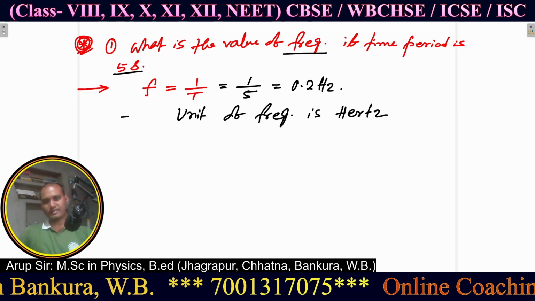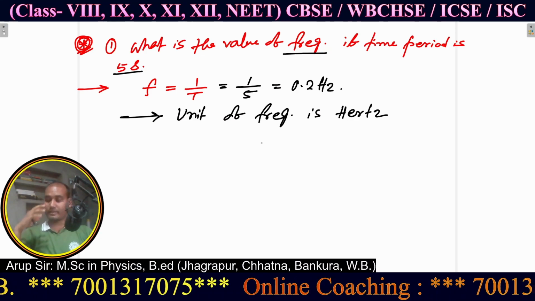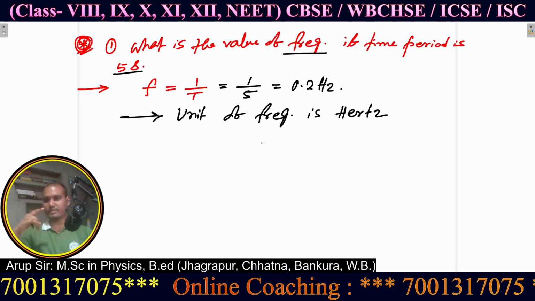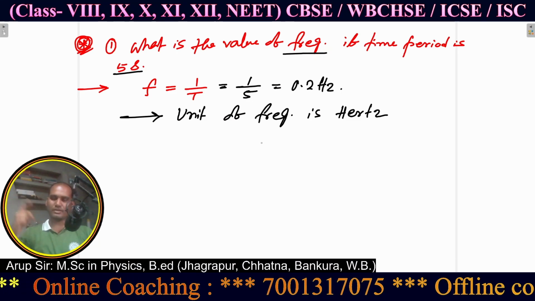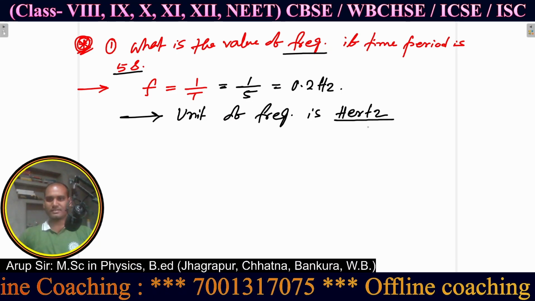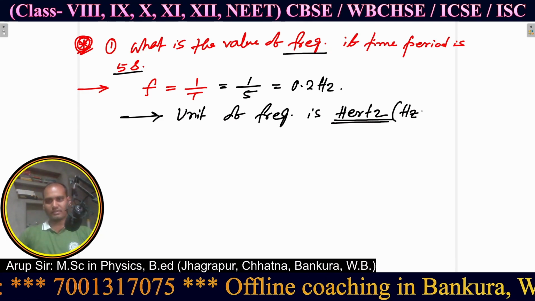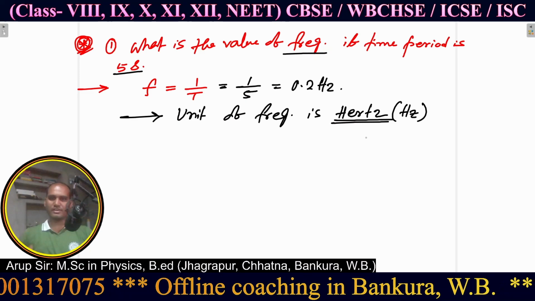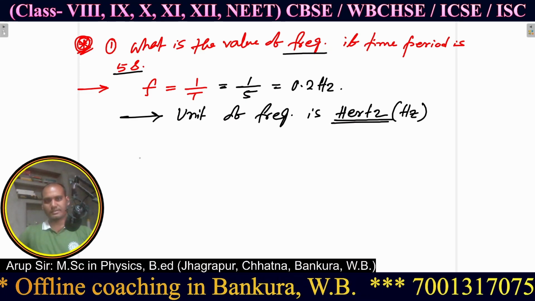I have already said this in the beginning, when I gave the range of frequency, 20 to 20,000 hertz. Hertz is the name of a scientist, and in short you can also write Hz. This is the SI unit of frequency.